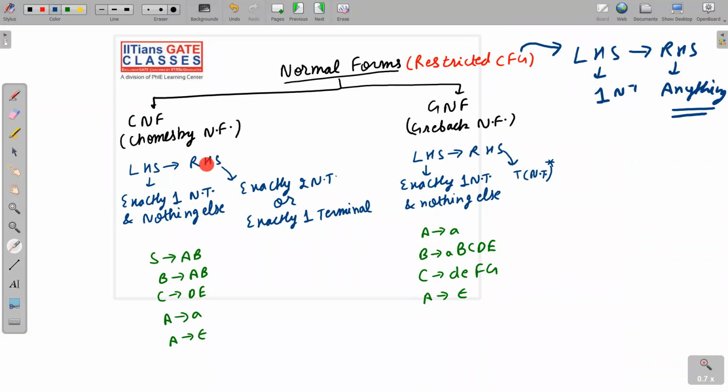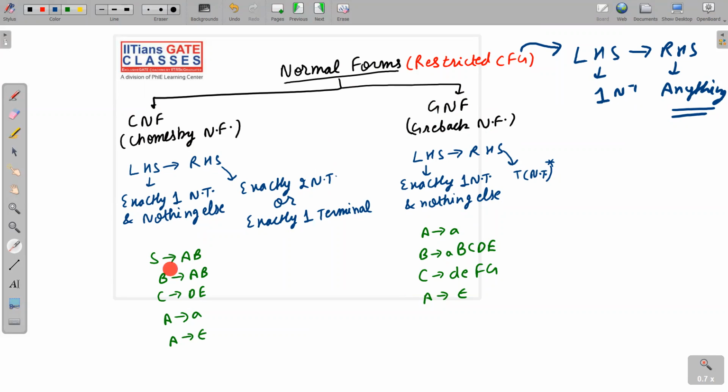I have shown you here. In RHS, if we have exactly two non-terminals or exactly one terminal, then we get CNF, or Chomsky normal form. And if in RHS we have a terminal followed by any number of non-terminals, then we get Greibach normal form. LHS is the same, exactly one non-terminal and nothing else, because after all, normal forms are also context-free grammars.